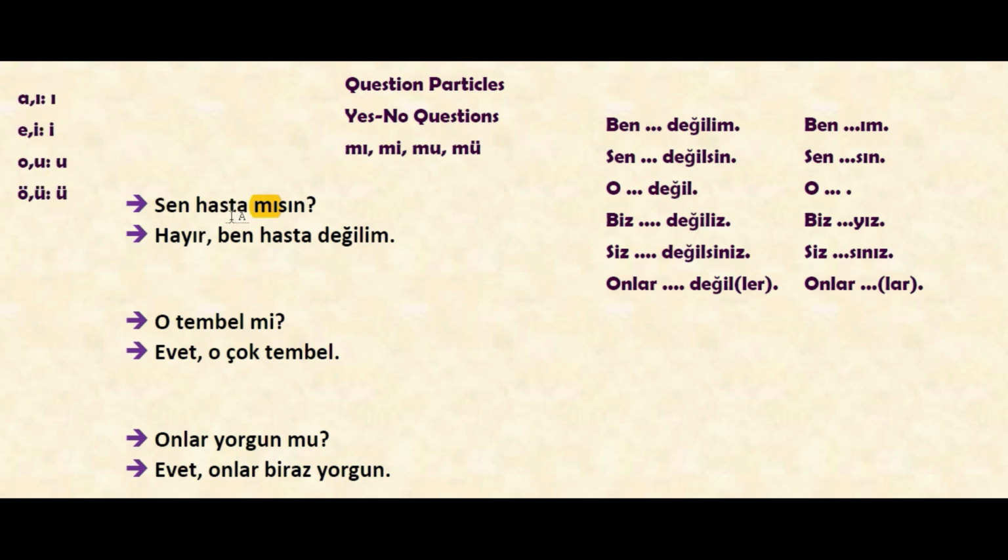So we should check the last vowel. So we see here, for example, hasta mı, because the last vowel is a, we see mı. Tembel mi, yorgun mu. So depending on the last vowel of the word stem, we are seeing mı, mi, mu, mü, like one of them. And also we should add the personal suffix, and that personal suffix also must be in a harmony with these vowels. That's why actually we'll be seeing the same vowels with this question particle's vowel.